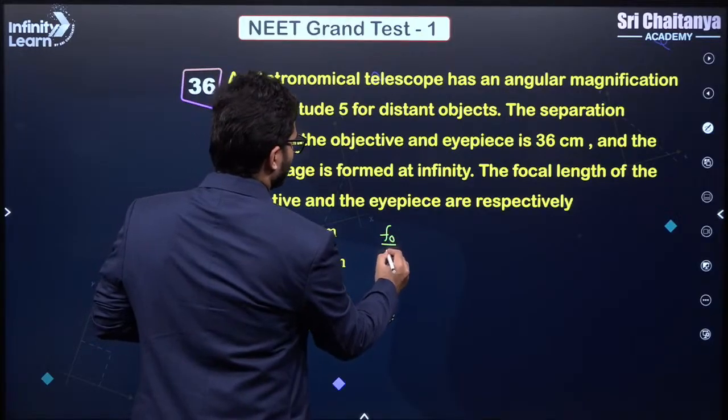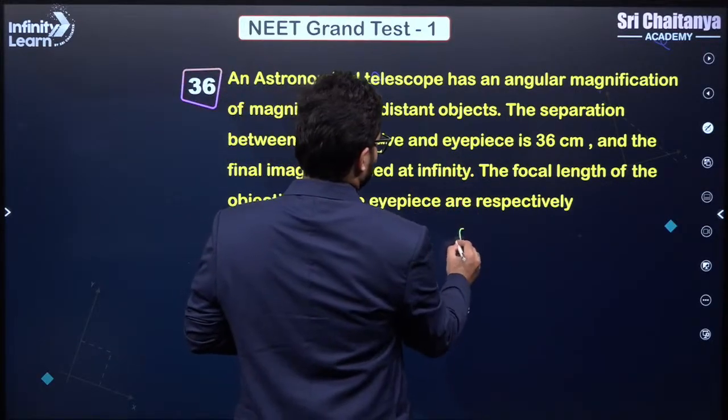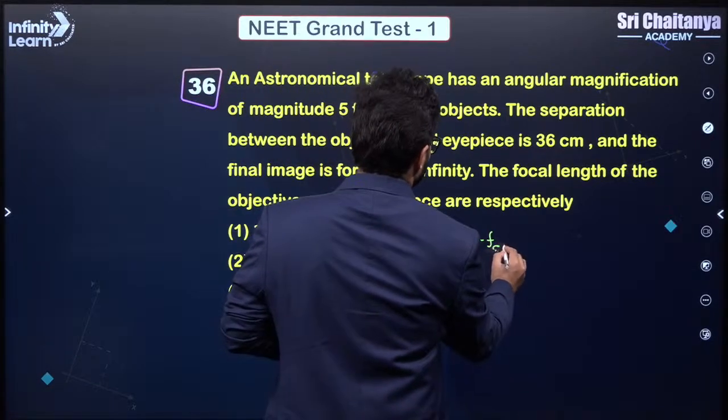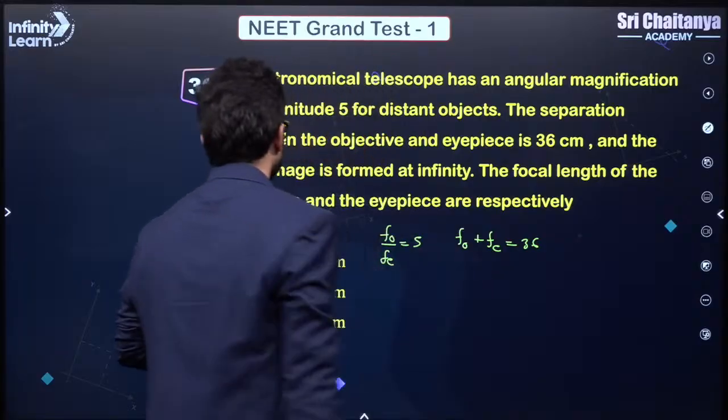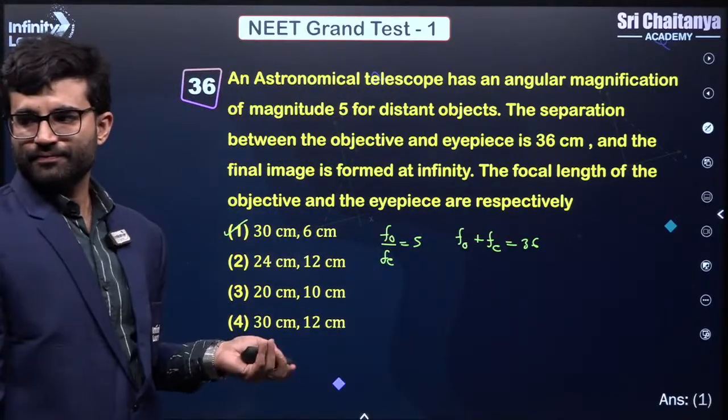F naught by Fe, the angular magnification, is 5. The distance is given. What is the distance? F naught plus Fe is given to you. That is 36. From here you can calculate. I think the answer will come 1, right? Clear?